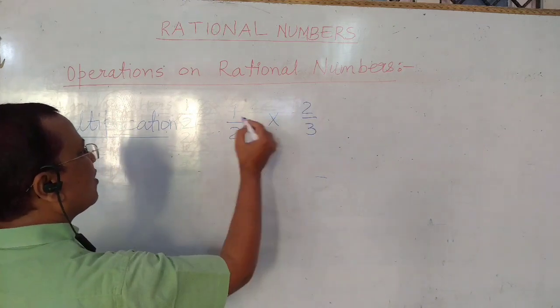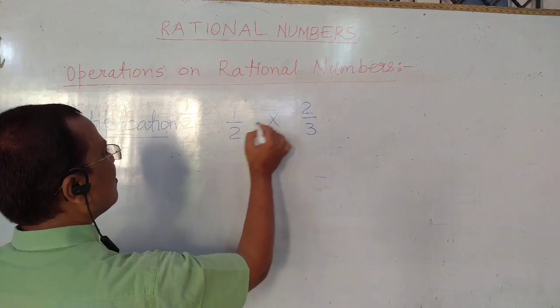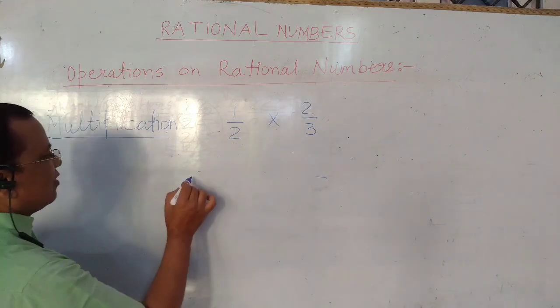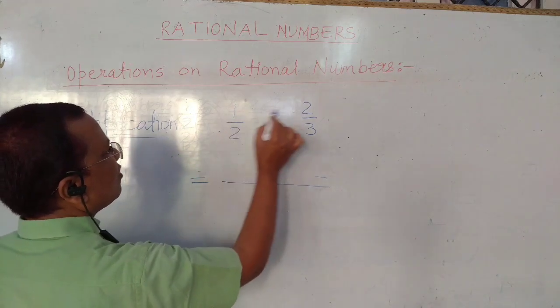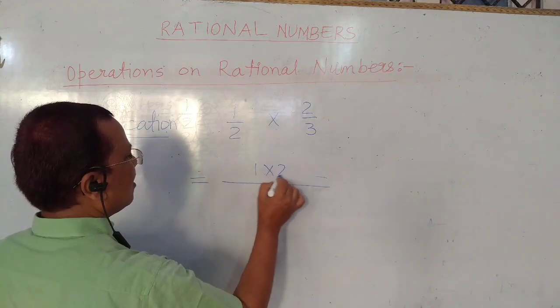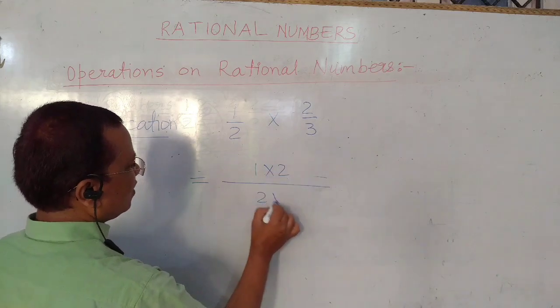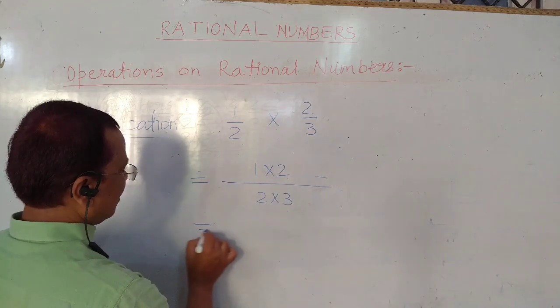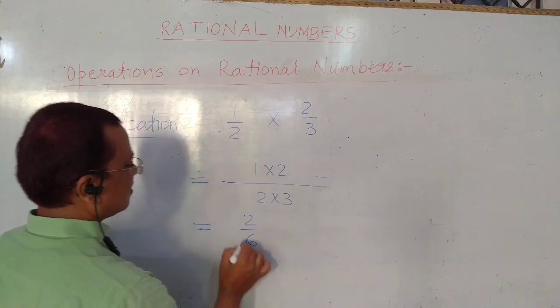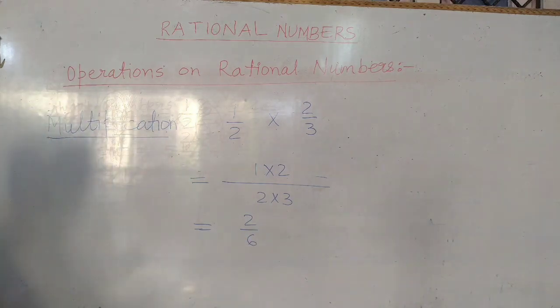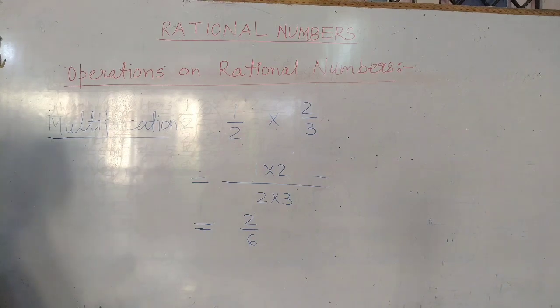These two rational numbers, 1 upon 2 and 2 upon 3, are multiplied. Then we multiply numerator by numerator, 1 into 2, and denominator by denominator, 2 into 3, and we get 2 upon 6. So it is the multiplication of rational numbers.